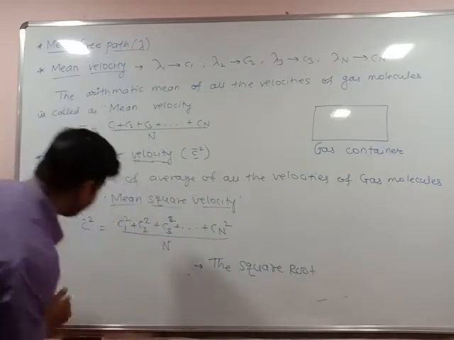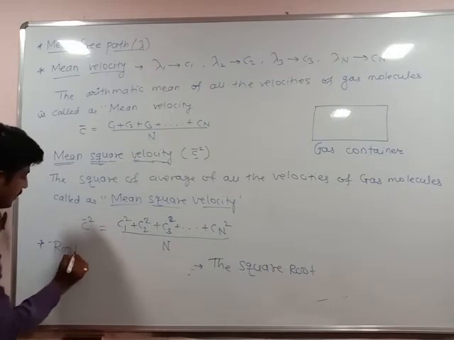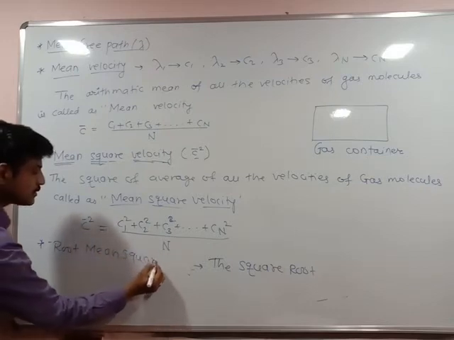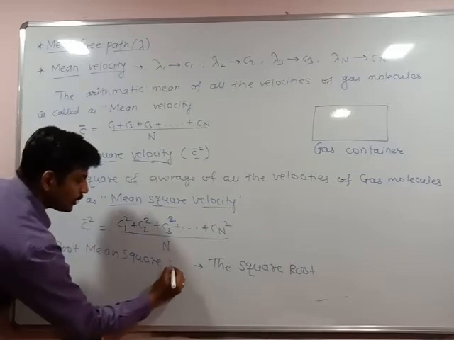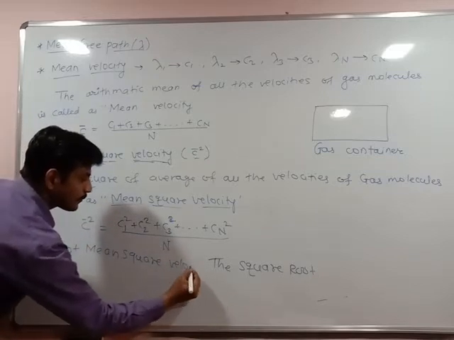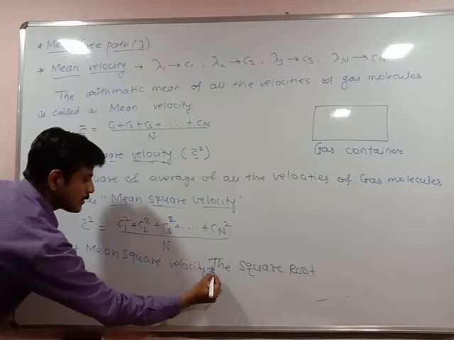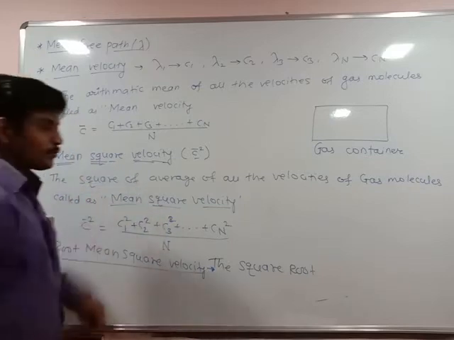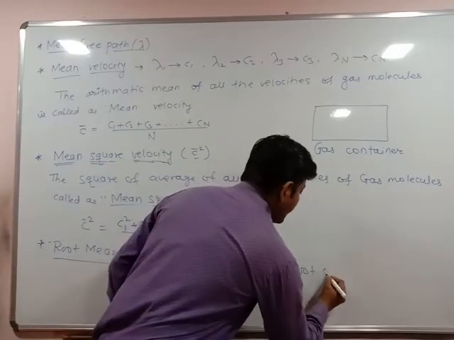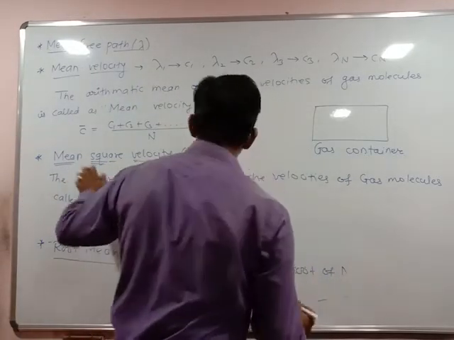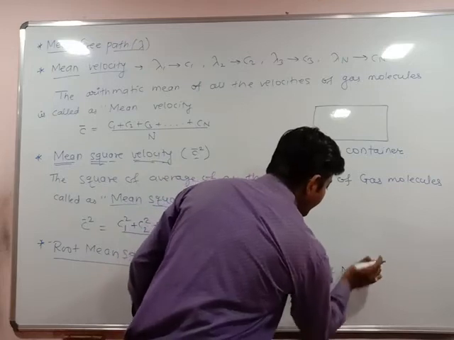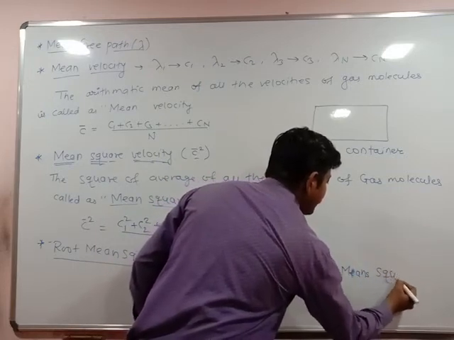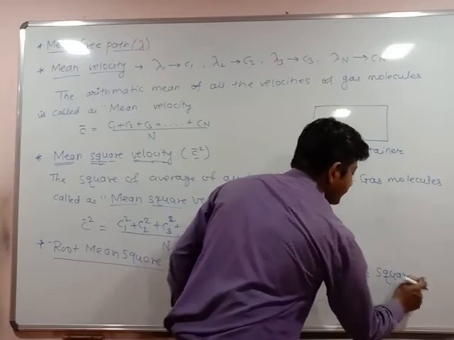So you will remember the definition exactly. Root mean square, root mean square velocity. How to define here root mean square? The square root of the mean square velocity. The square root of mean square velocity.